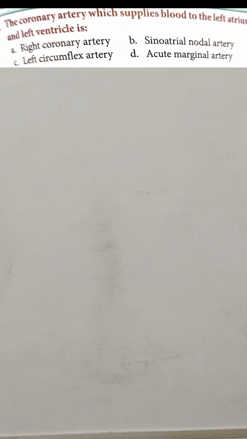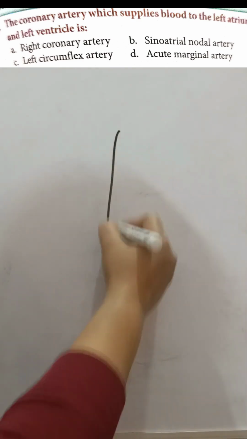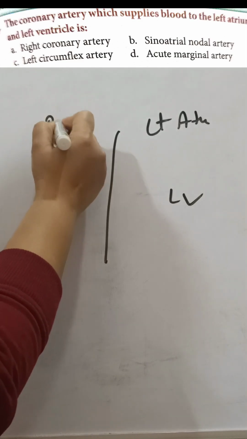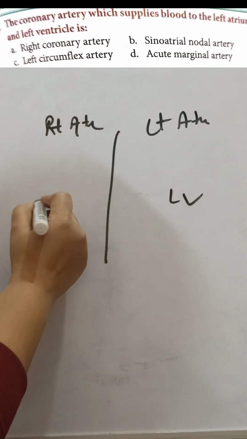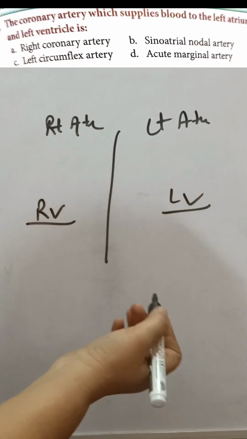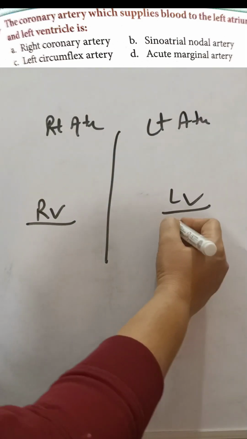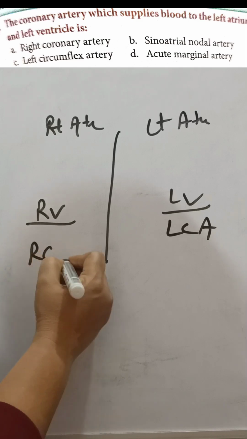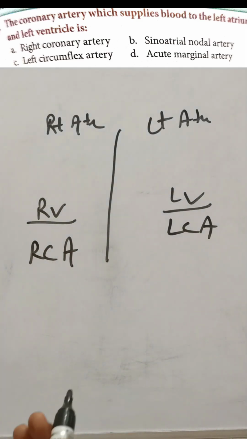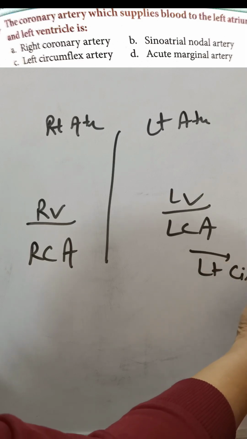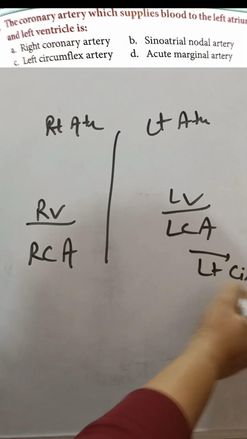Okay, now our next question is: the coronary artery which supplies blood to the left atrium and the left ventricle. ठीक है, हमारे जो left atrium और left ventricle, right atrium and the right ventricle. So the left ventricle को जो भी आती है, examples like इसमें we have left coronary artery, we have right coronary artery, right? In the left coronary artery, the options are this, इसमें है जैसे left circumflex artery, ठीक है? एक तो ऑप्शन यही है हमारे पास.